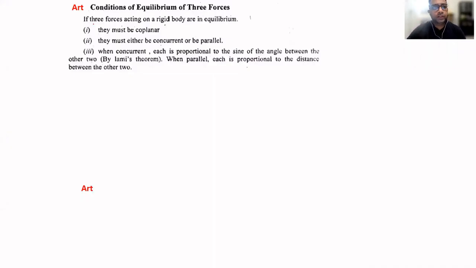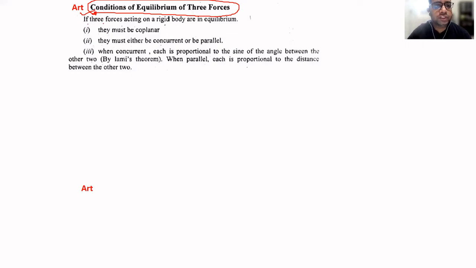So in today's topic of discussion of statics, we will discuss the condition of equilibrium of three forces. Only three forces will be given to us in the question, and we have to study their equilibrium and find the desired results which were expected in the question.